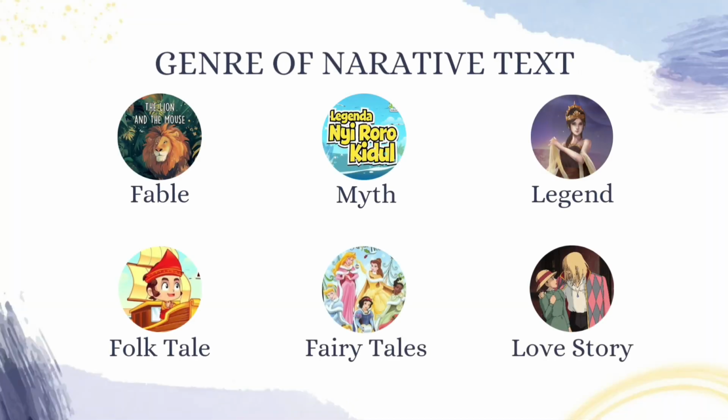There are 6 genres of narrative text, namely fable, myth, legend, folktale, fairy tales, and love story. The first is a fable, a story that tells about animals. Myth, a story that is considered factual. Legend, folklore that tells the origin of a place.